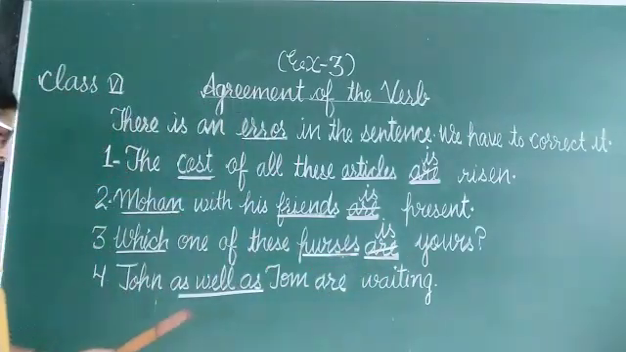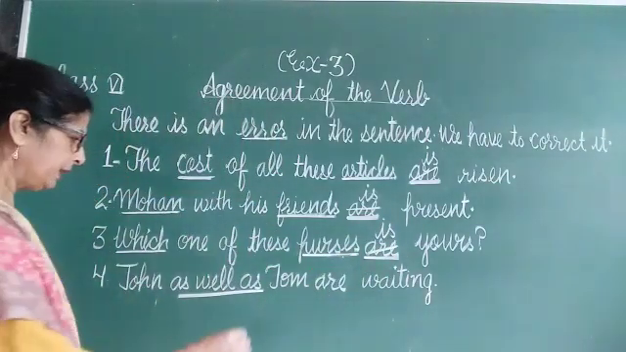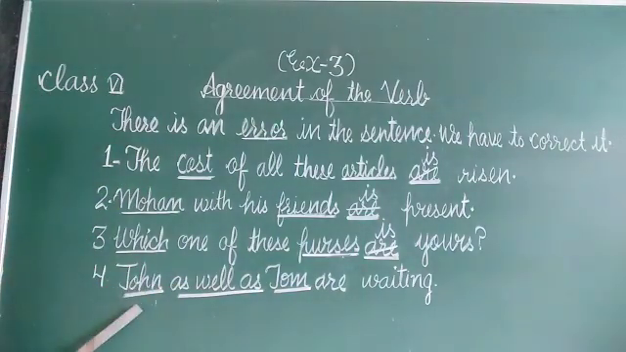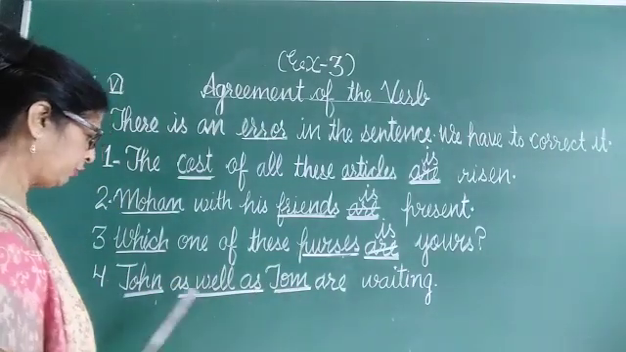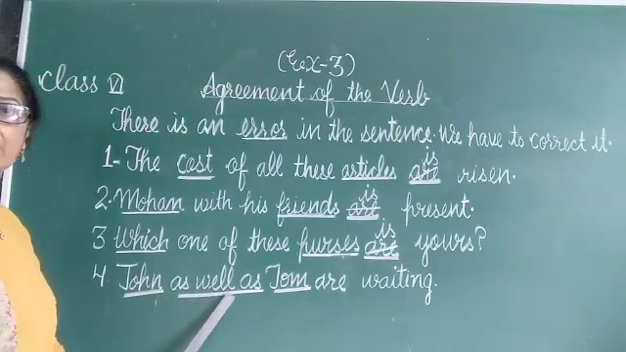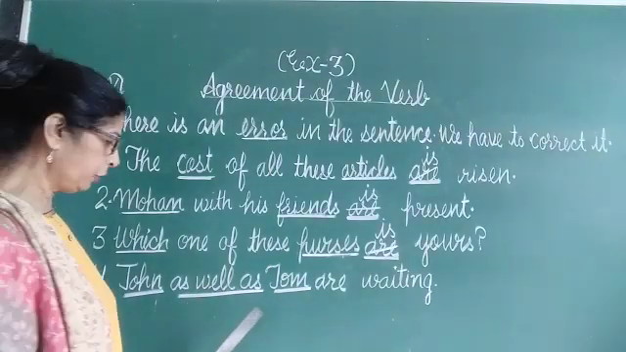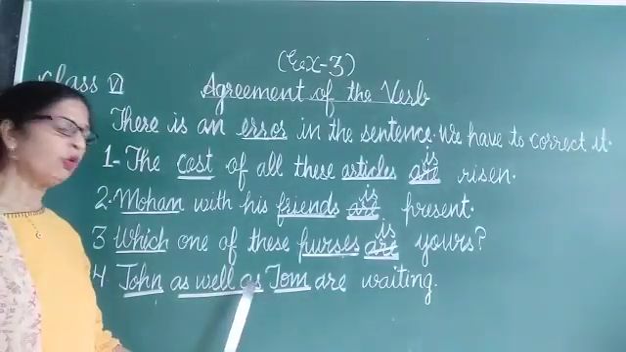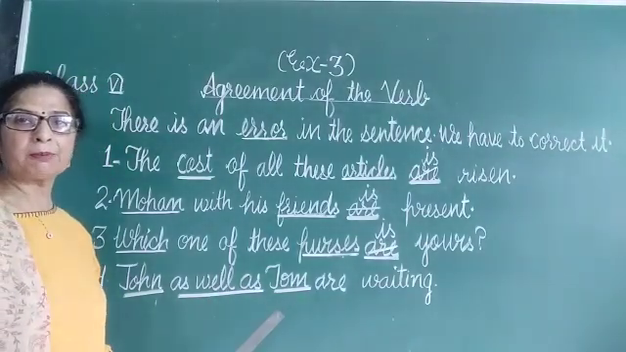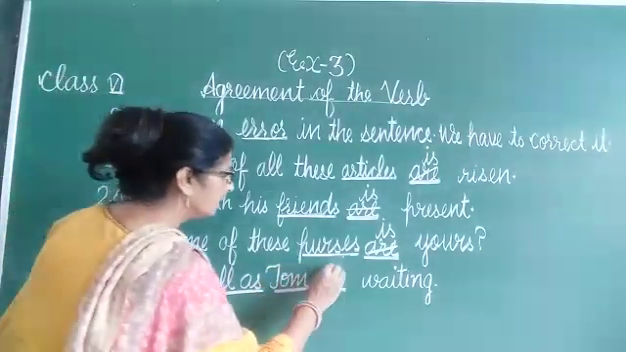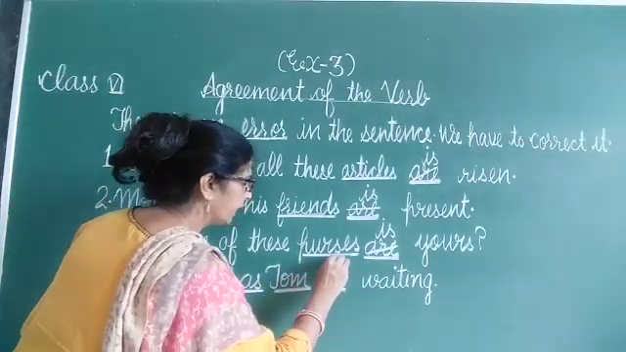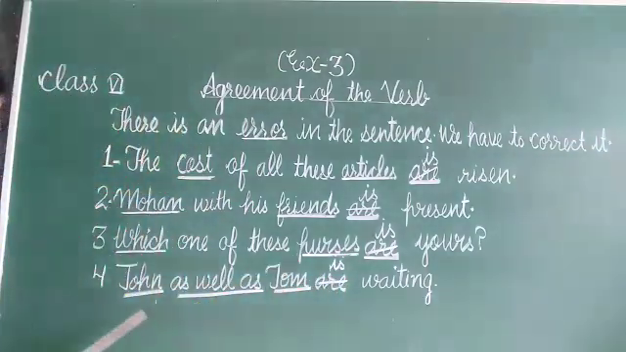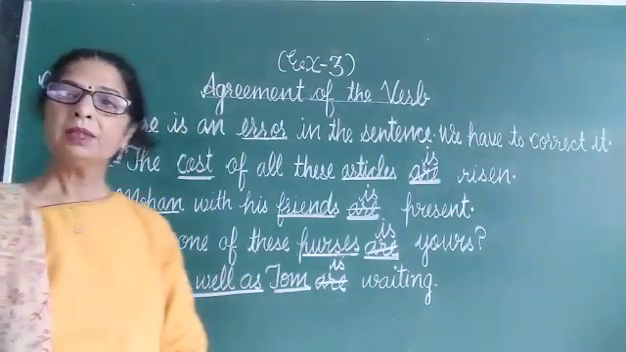Okay. Now next is John as well as Tom. In this sentence again we are getting Tom and John. Two subjects are there and they are joined with the words "as well as". And as I told you, if you are getting two subjects joined with "as well as", then you always apply the verb in the singular form, and accordingly we will put here "is" and the sentence will give the complete meaning. John as well as Tom is waiting.